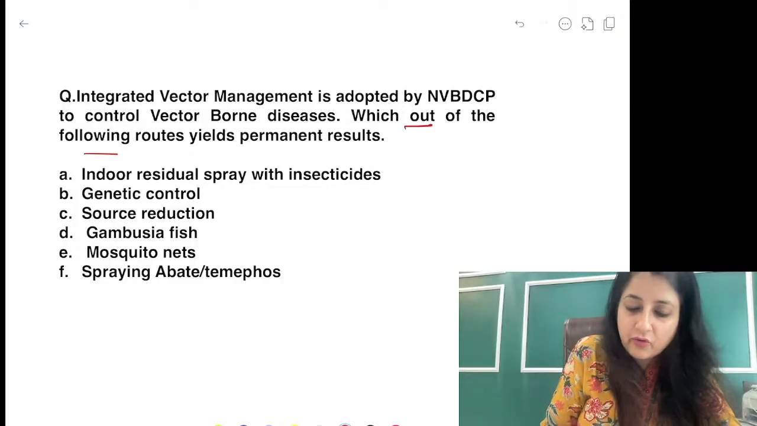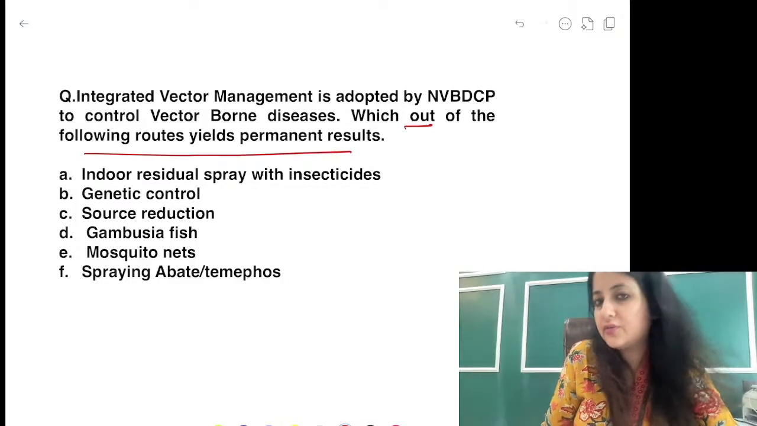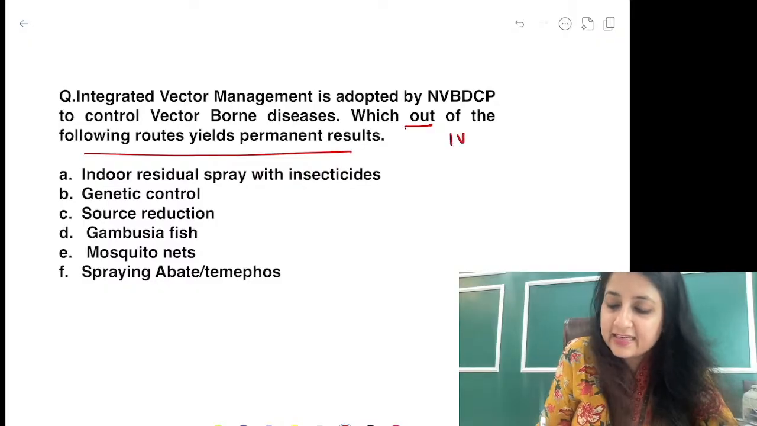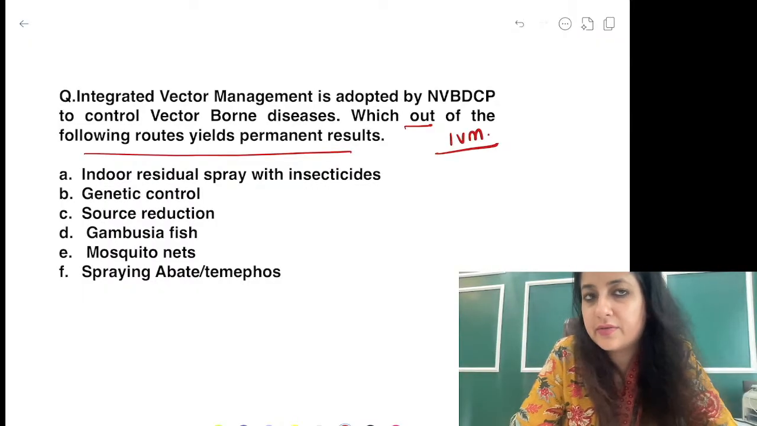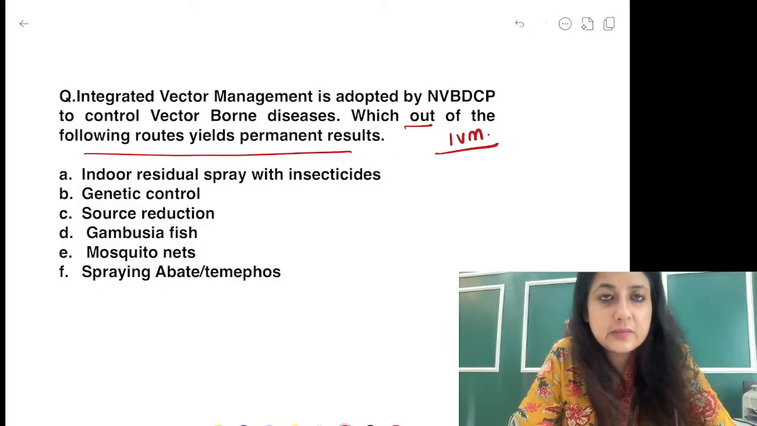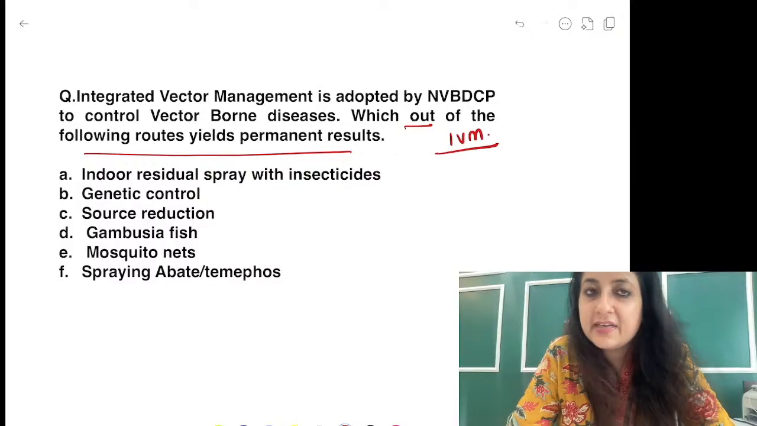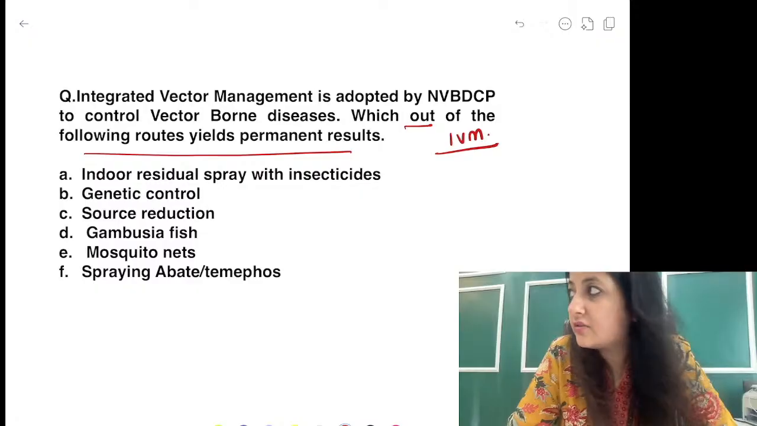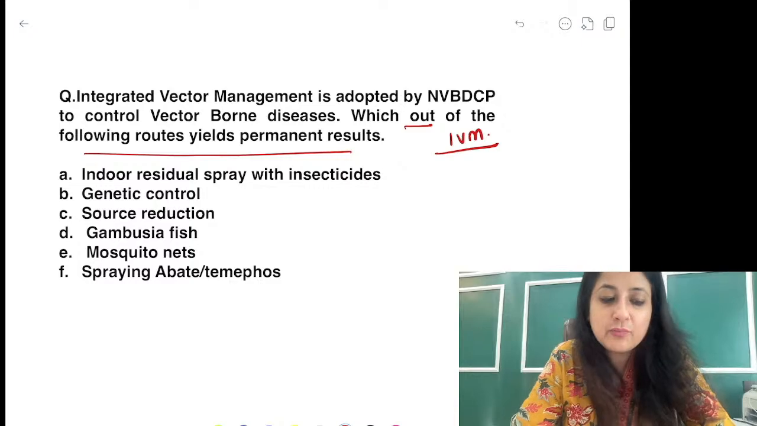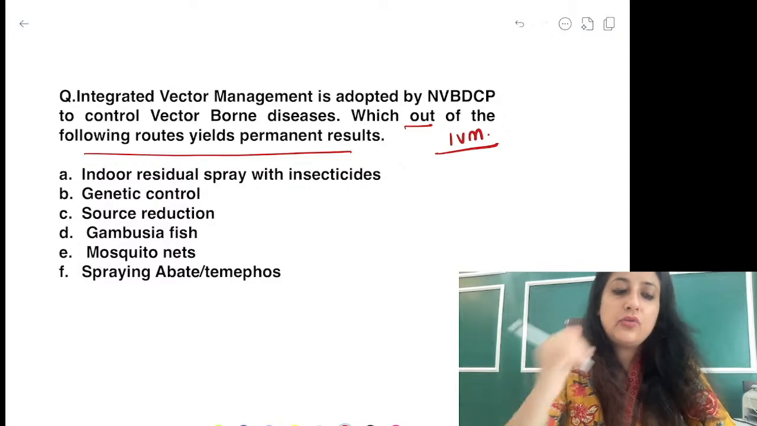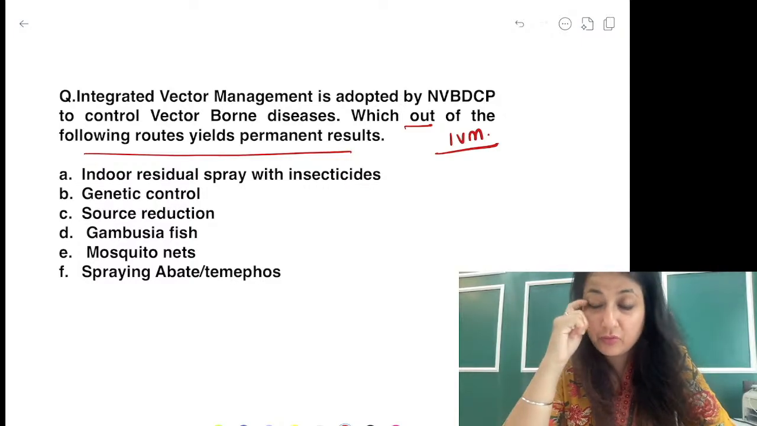All right, integrated vector management is adopted by NVBDCP to control vector-borne diseases. Which out of the following routes yields permanent results? Now we are discussing integrated vector management. So which one yields permanent results, guys? Indoor residual spray with insecticides, genetic control, source reduction, Gambusia fish, mosquito net, spraying Abate or Temephos. You have to answer one, so what will you mark?